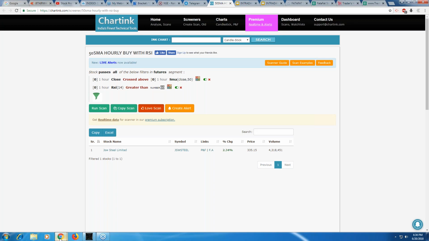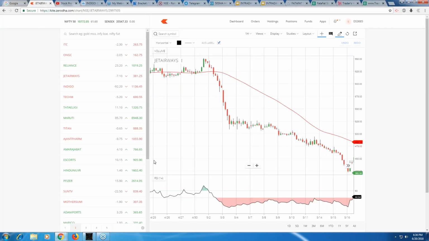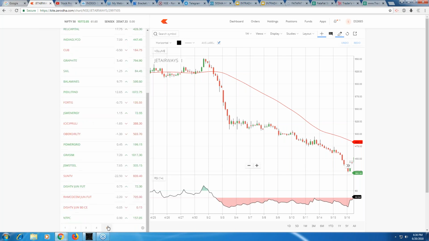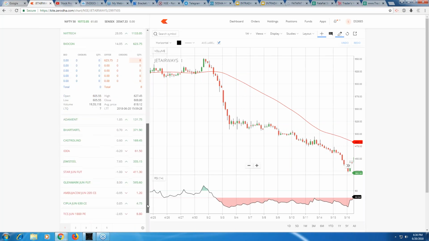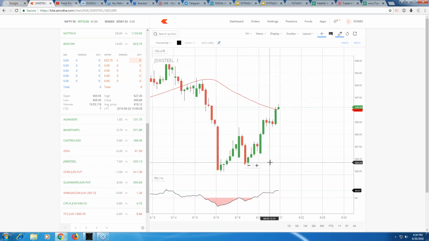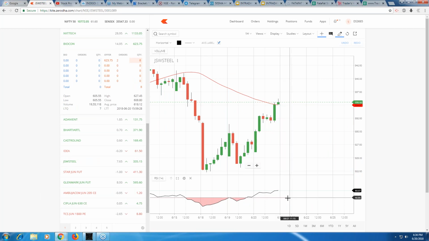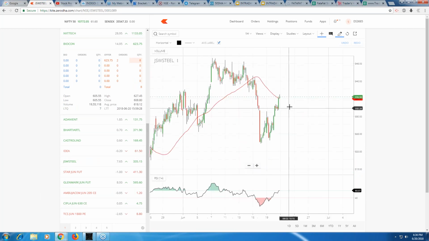So let's see what is happening in JSW Steel. Do I have JSW Steel here? Otherwise I'll add it up. Here. So this is JSW Steel, right? Stock has just crossed and the RSI is also right above 60. You can watch this stock tomorrow.